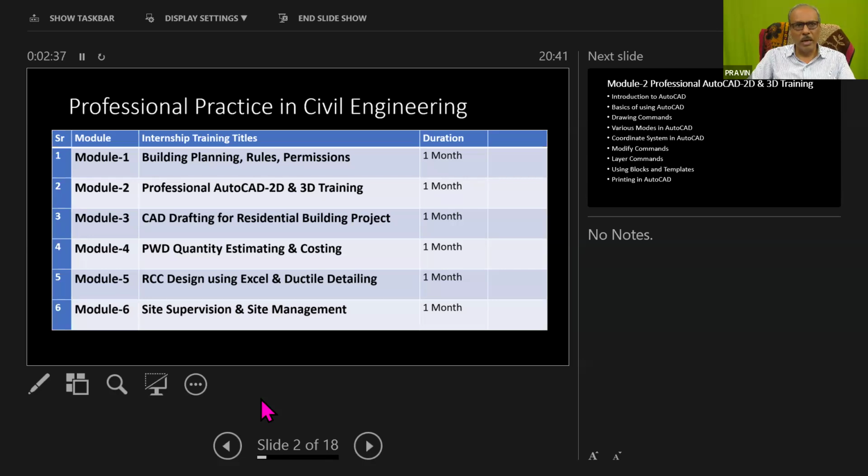As a site supervisor or as a civil engineer, you need to read the RCC design, and using Excel and all these things, bar bending schedule and quantity calculation are also required. And you should also have the knowledge of ductile detailing. So in the upcoming days, we will also cover these topics if possible after the CAD drawing project gets completed. And by that way, you will train yourself as a site supervisor or site management person. So all these things, how should they be done.